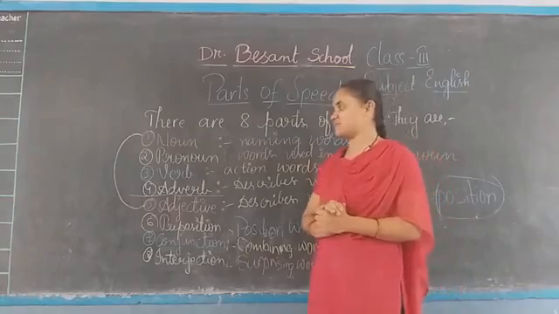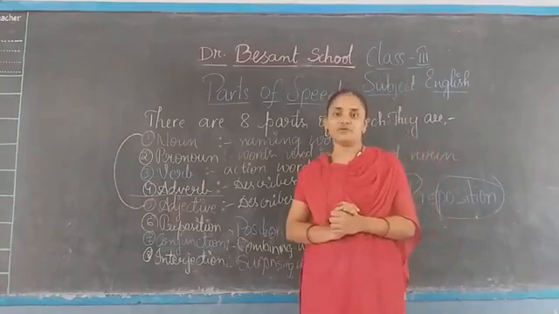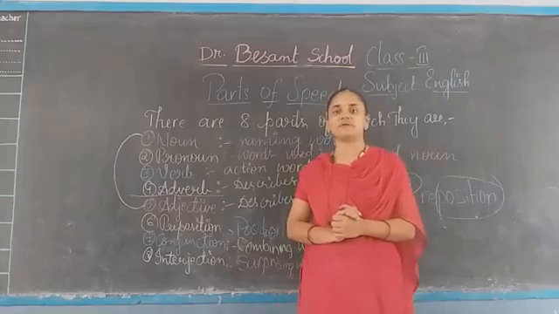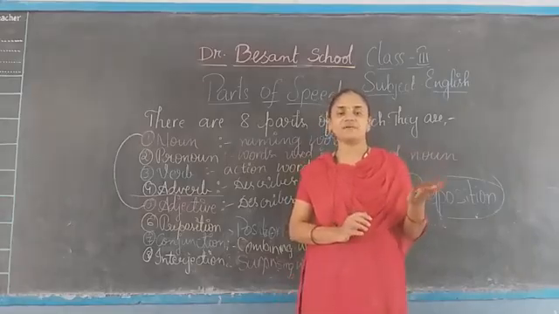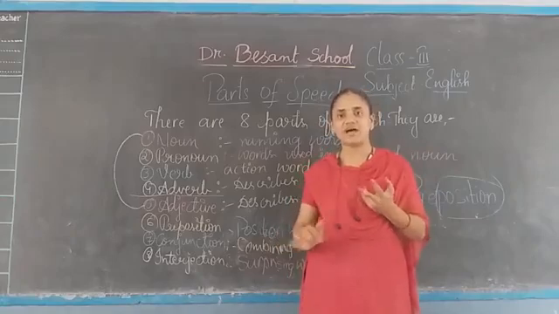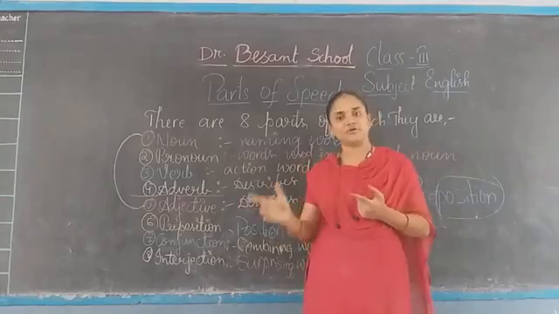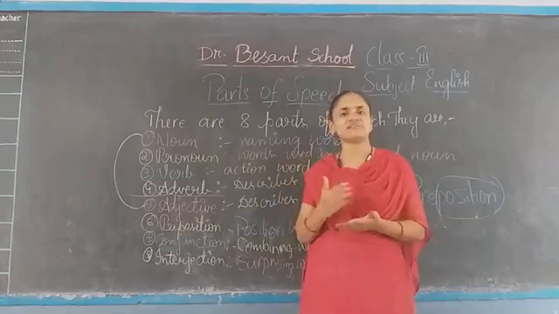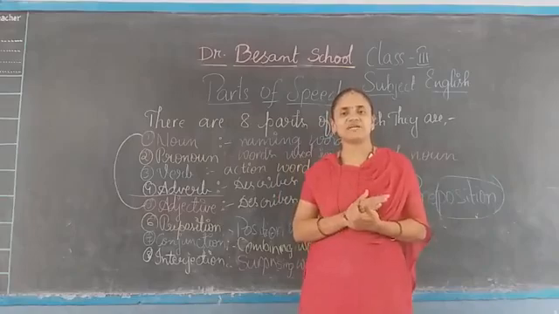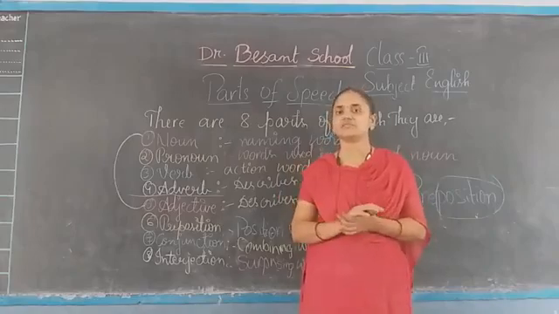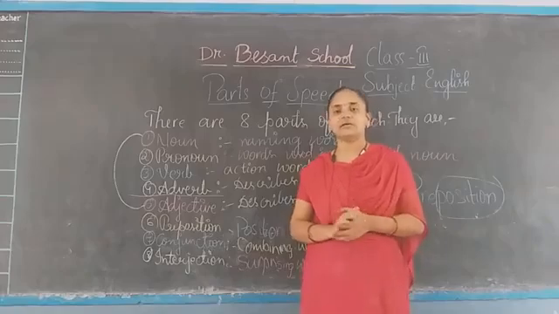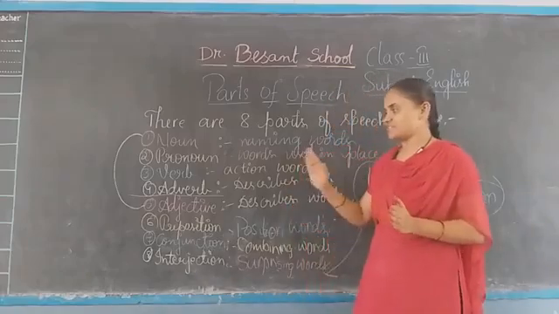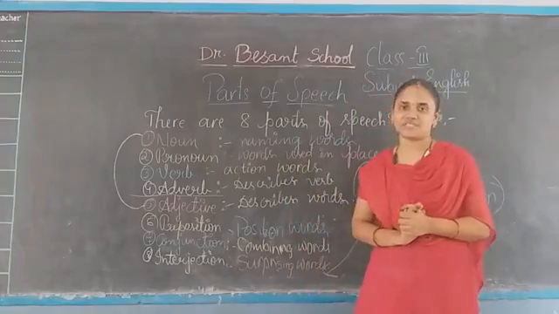Next, adverbs. Adverbs tell us more about the verbs. They describe the verbs, whether the verb is done neatly or fast or slowly or beautifully or sincerely. Maximum all the adverbs end with ly, but in some cases there will be no ly. Whatever describes the verbs, those are adverbs.